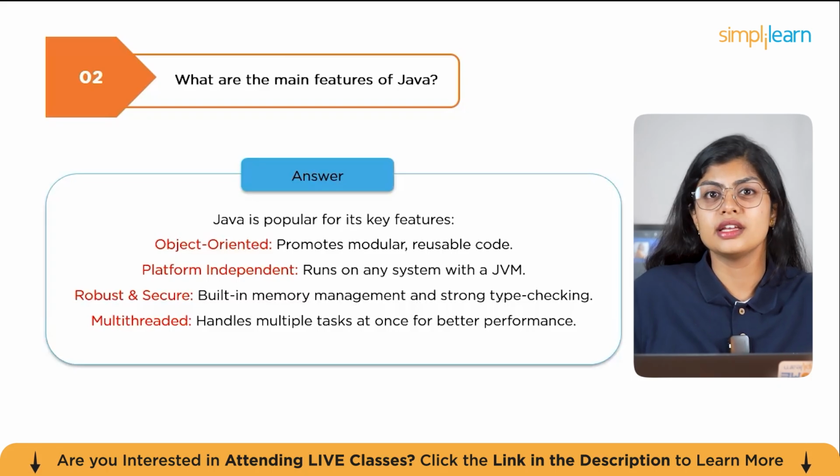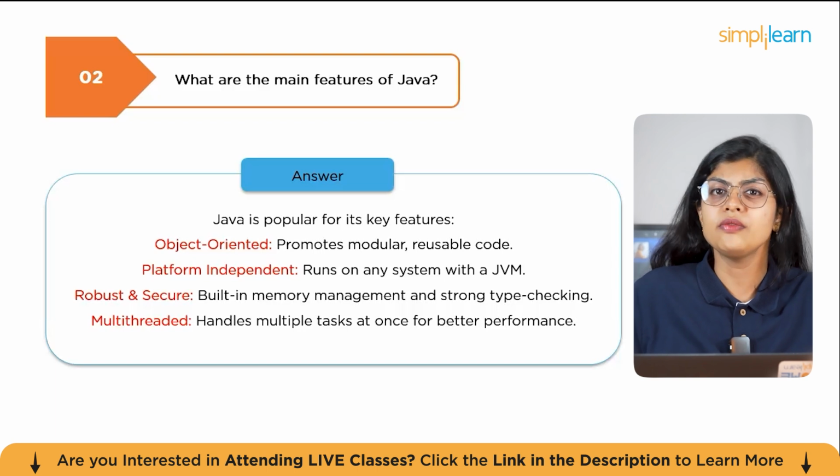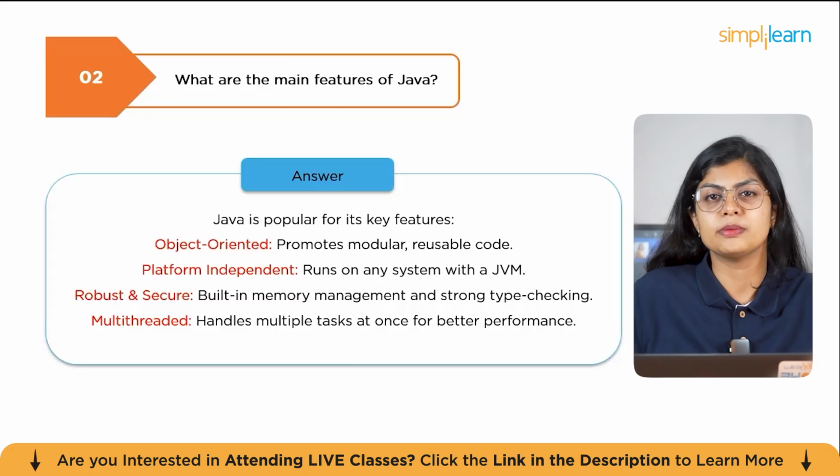And the next one is multi-threaded, which supports concurrent execution of tasks, improving efficiency in real-world applications like servers and games. For example, developers building an e-commerce application can use Java's collection framework for data handling, JDBC for database interaction, and servlets for web requests. Combined, these features allow for scalable, secure, and reliable applications that run across multiple platforms.